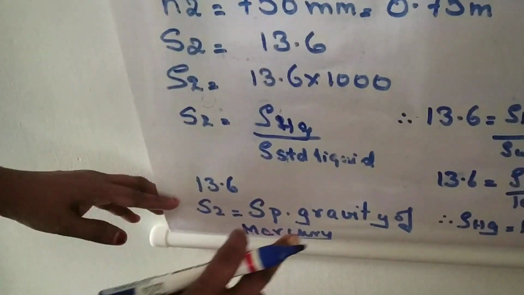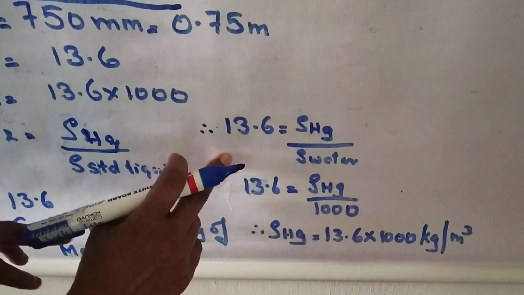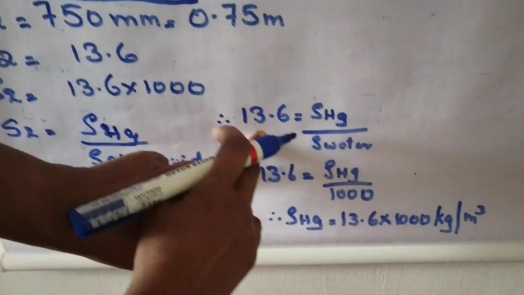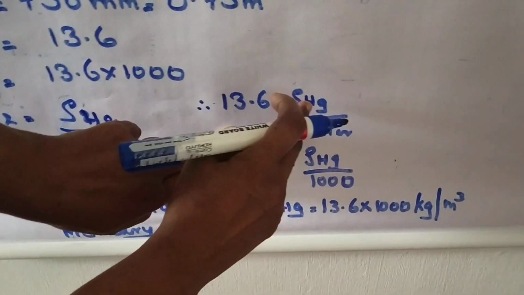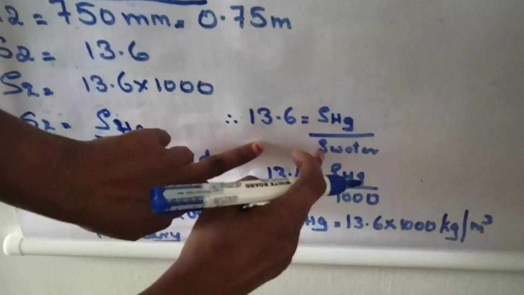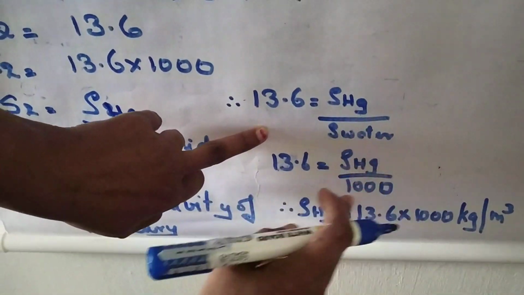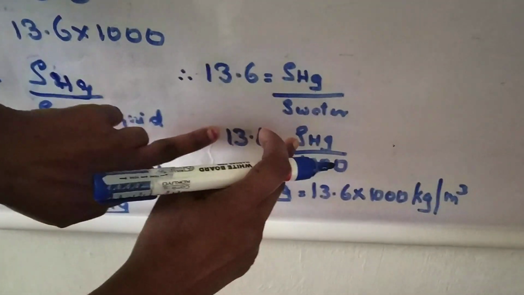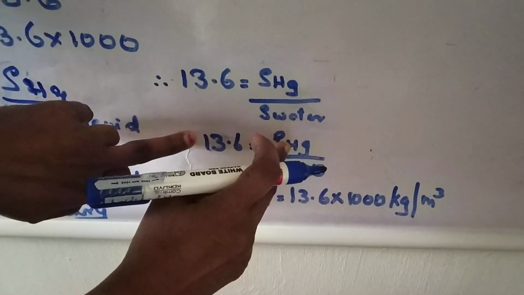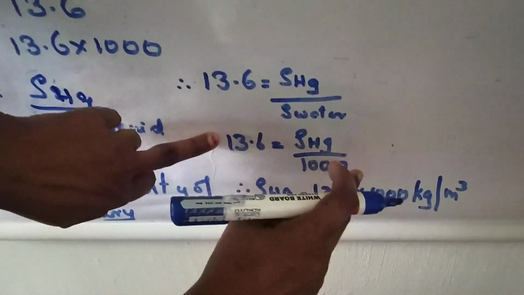So here it goes: specific gravity of mercury is 13.6, density of mercury is unknown, and the density of water we take as the standard liquid. So 13.6 is equal to rho, the density of mercury, divided by 1000.